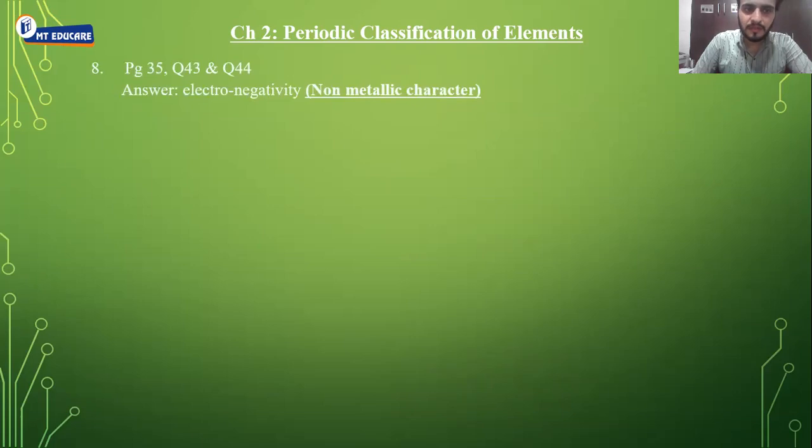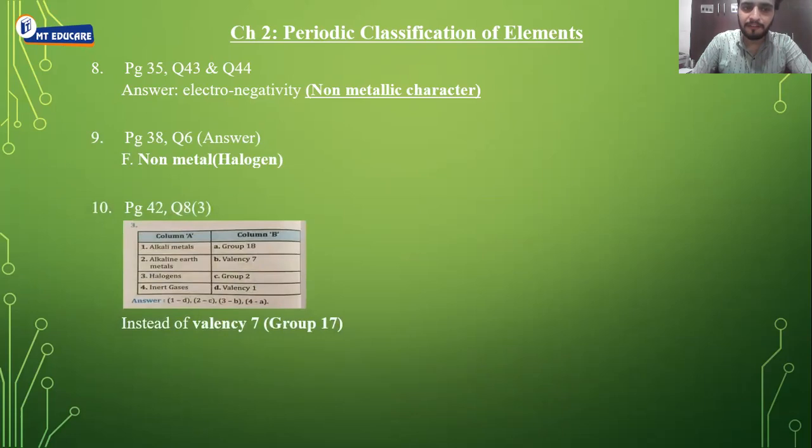Next, page number 35, question number 43 and question number 44. In both these questions, along with non-metallic character, you have to write electronegativity. I'll repeat, along with non-metallic character, you have to write electronegativity. Next, page number 38, question number 6. In the answer part, non-metals, halogens will come. In the fourth point, non-metals, halogens will come.